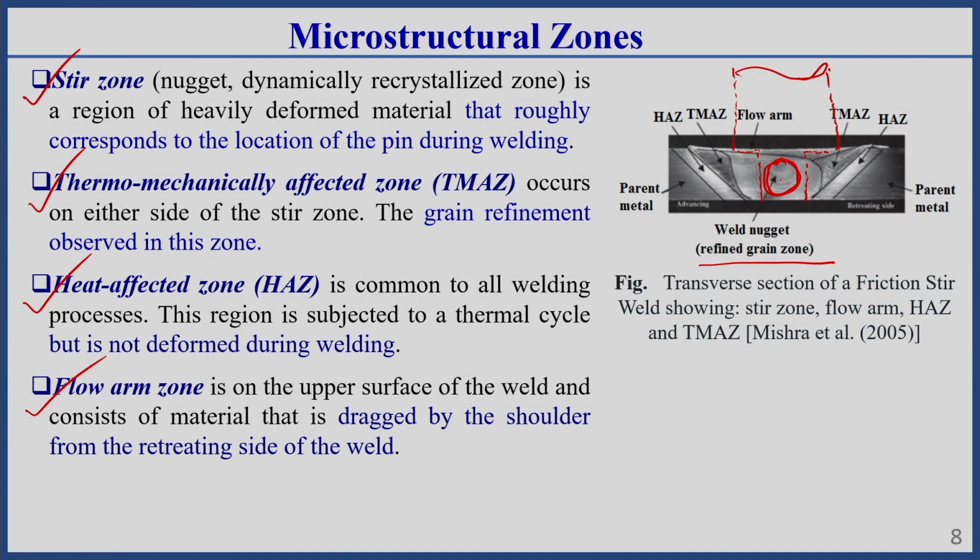Near the tool pin zone, whatever zone we get is called the stir zone, or sometimes the nugget zone, or sometimes the dynamically recrystallized zone. You should keep this in mind. It is called the dynamically recrystallized zone because in this location nucleation and growth of material occur during the deformation of the material. Once the tool rotates and the material is soft enough in this location, material stirring takes place in this zone.